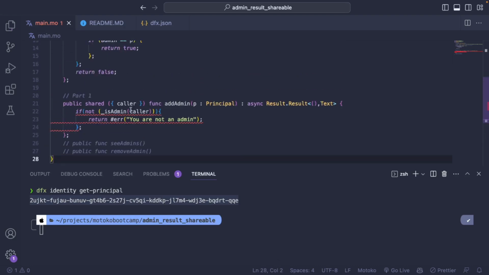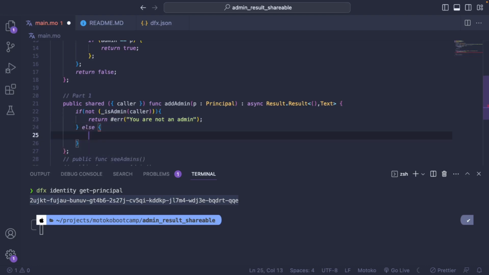So this is what I meant earlier when I said that the type of the error is defined here. And as you can see, we have error. And then inside the error, you open the parenthesis and you specify a message to get more information on the error. Okay?